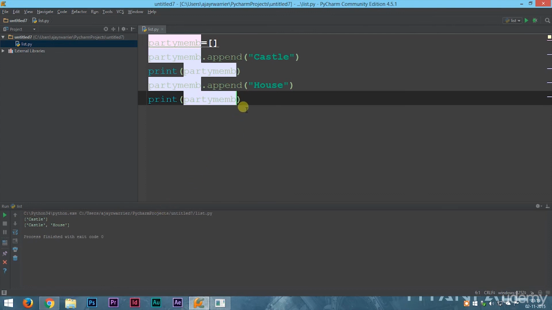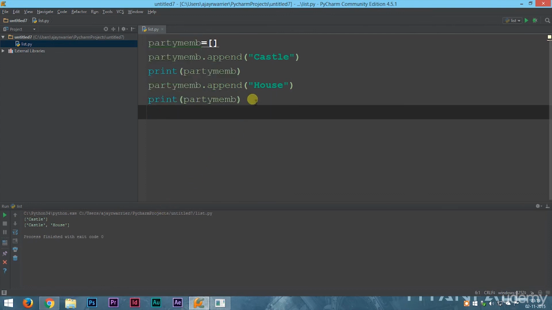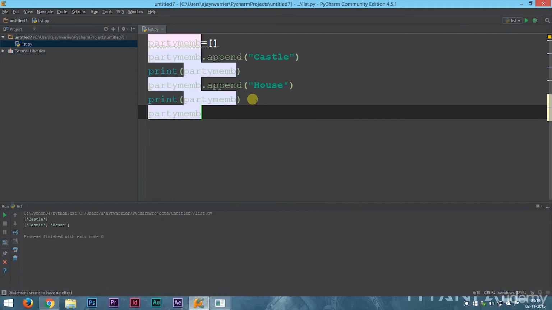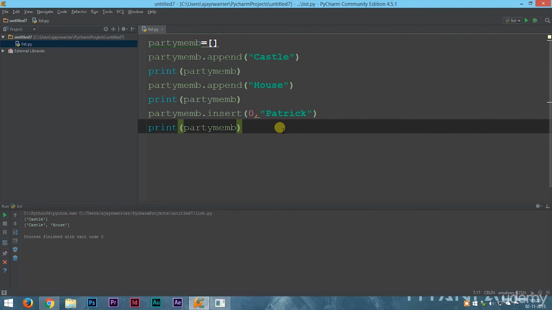Now the next function we are going to learn is insert. I'll show you how that works. Using insert is a little bit different from append. What insert does is that we can also specify the index at which we would like to add the element. When we use append, the element is added to the right side. We cannot specify the location at which we want to enter our element. Insert allows us to specify the index and also our element. Let's run this.